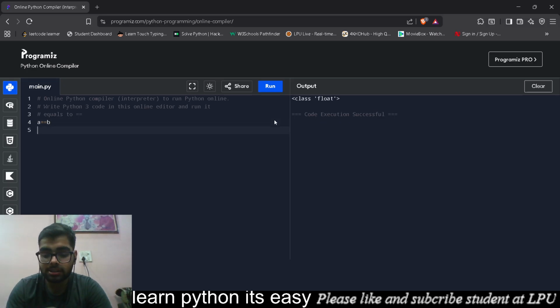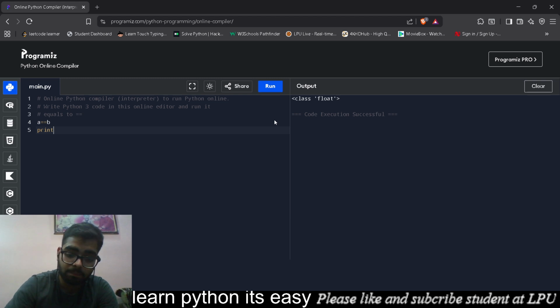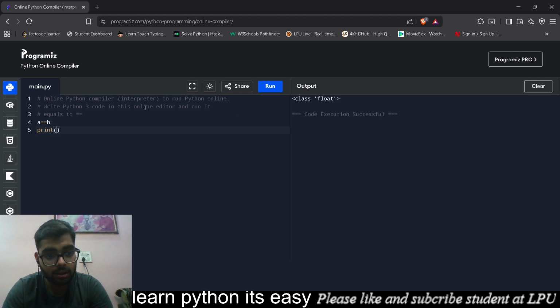Now let's just move to the end and declare them as variables. Let's directly write print A double equals B. Before that, let me declare two variables, A equals 5, B equals 96.